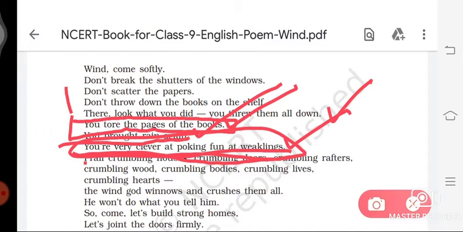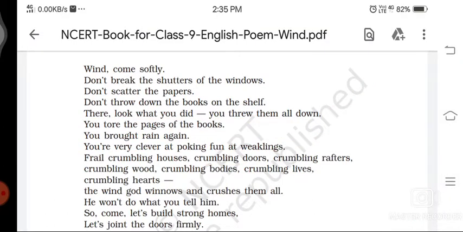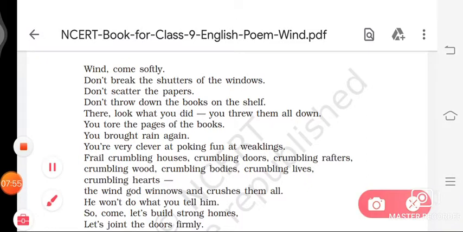So now we do some questions from it. First question: whom does the poet address as "you"? The poet addresses the wind that has been blowing furiously as "you". So in this line, the poet addresses the wind as "you". What does "them" refer to?